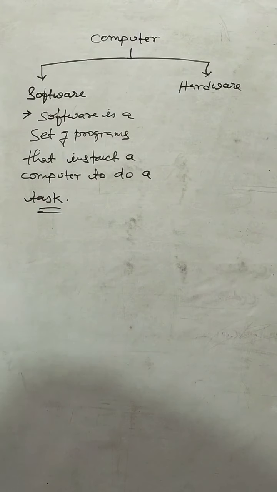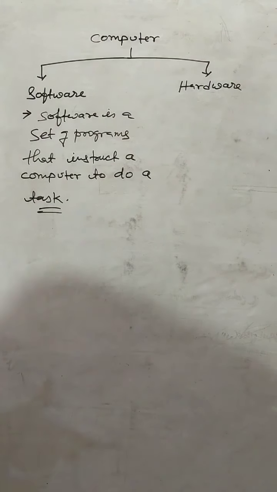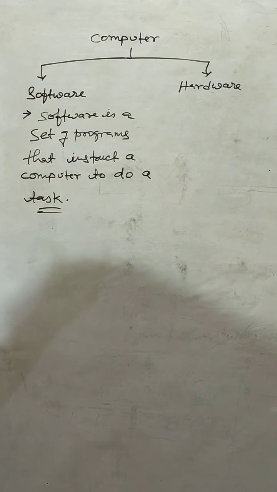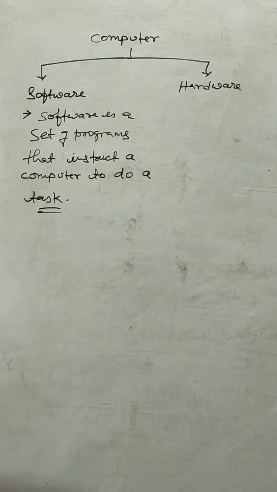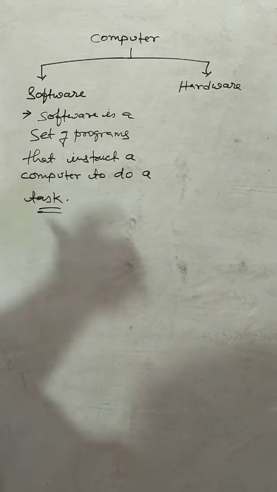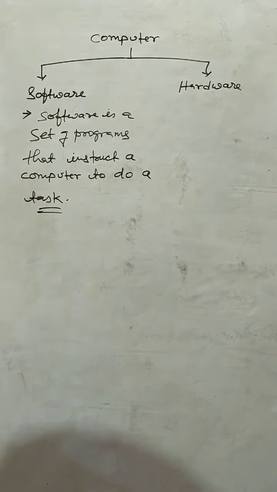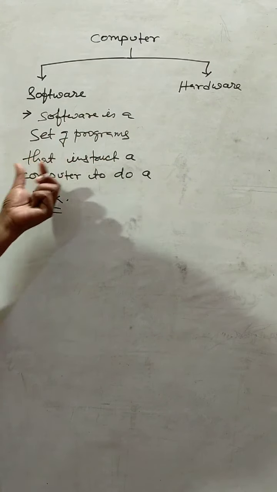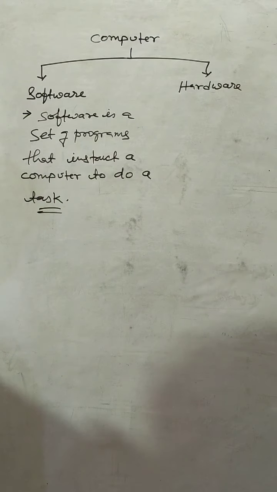Student, we know computer needs instructions for every work. For all the work that is performed by a computer, the user needs to give the instruction to the computer so that the computer can perform the work. So that set of instructions is called software. Software is a set of programs that instruct a computer to do a task.